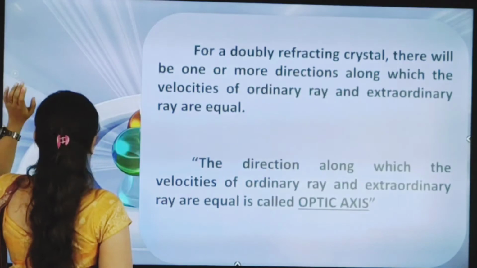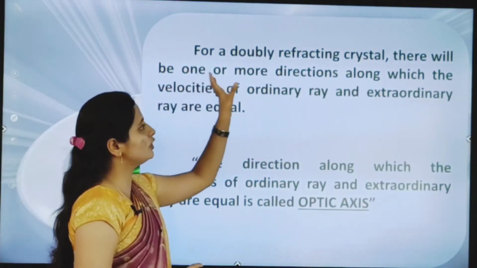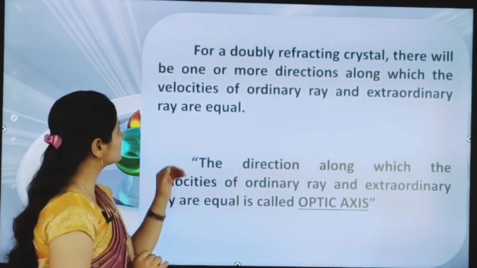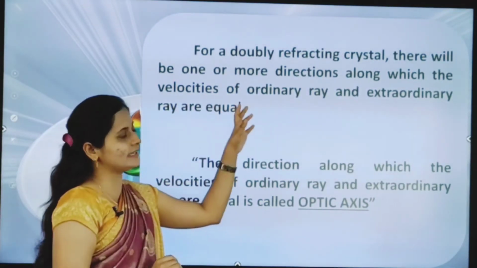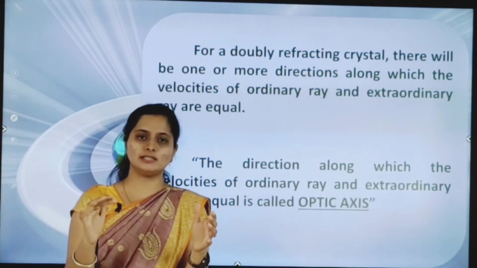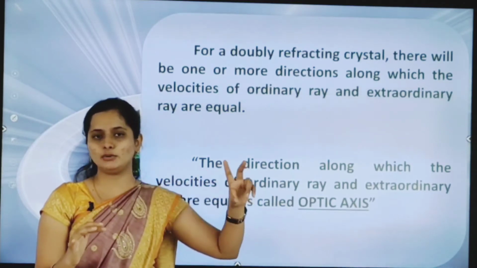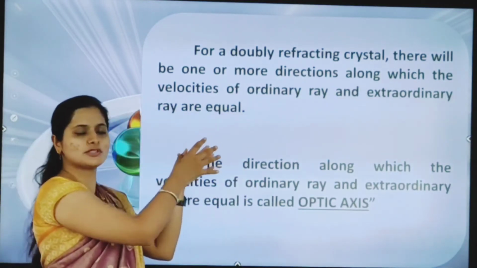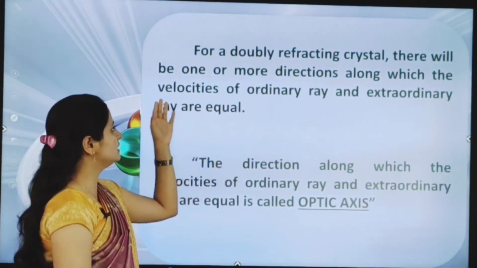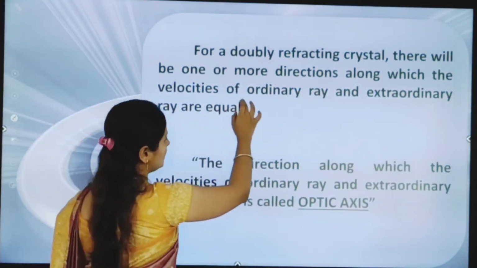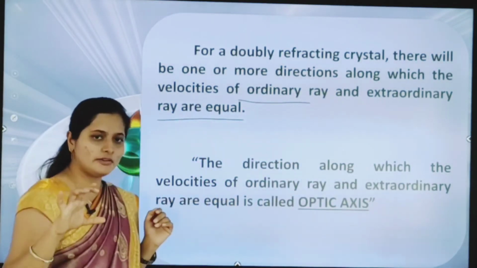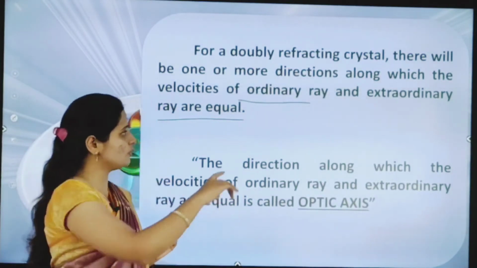Okay, we have to remember these three points. Next, we will move to the next. For a doubly refracting crystal, we are taking the doubly refracting crystal and passing the beam. What happened? We are getting two rays. There will be one or more directions along which the velocities of ordinary ray and extraordinary ray are equal.